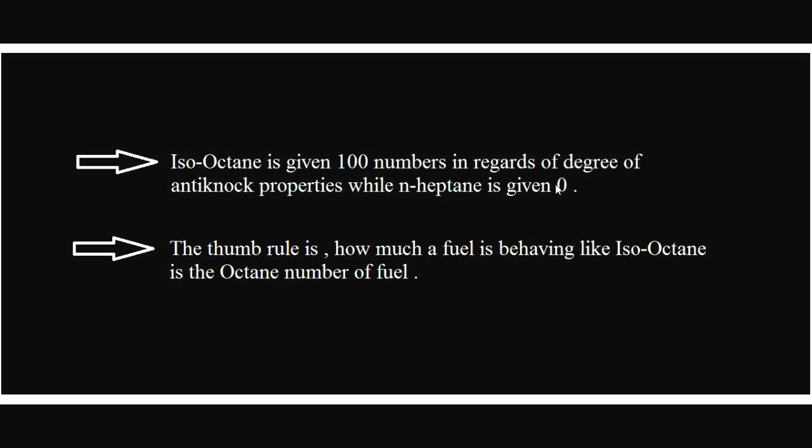The thumb rule is that how much a fuel behaves like isooctane is the octane number of the fuel. In case a fuel has good anti-knock properties, it has a greater degree of resemblance with isooctane, and in case a fuel gives a high degree of knocking, it has a lower degree of resemblance with isooctane. This is the principle of octane number of a fuel.